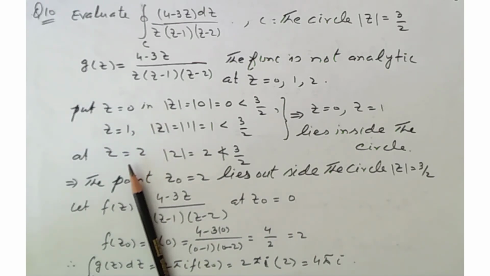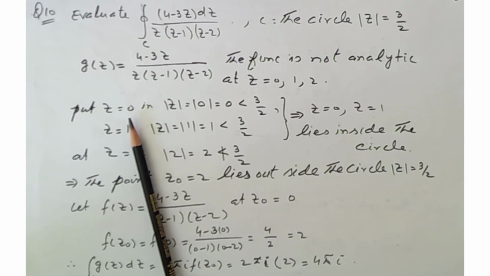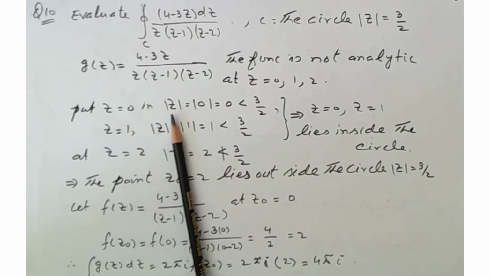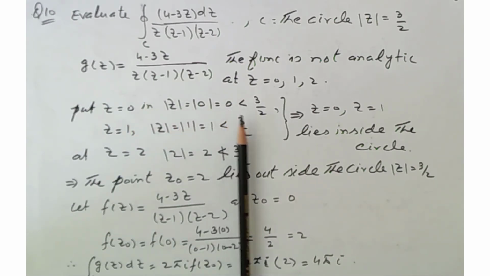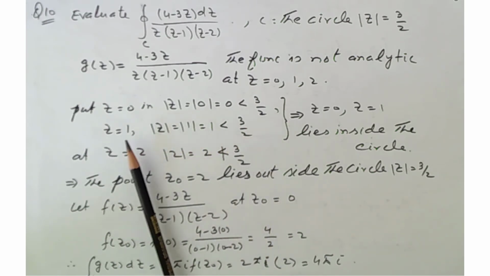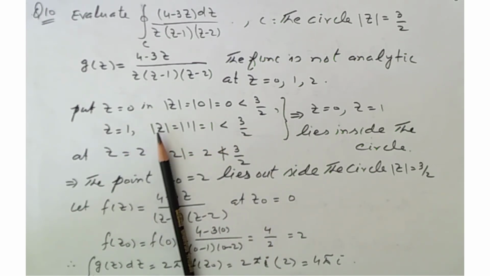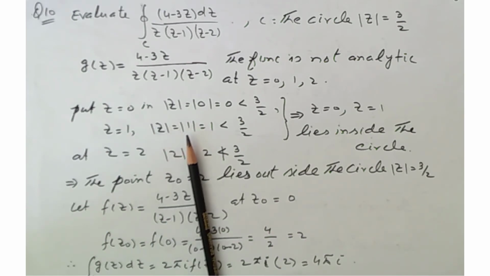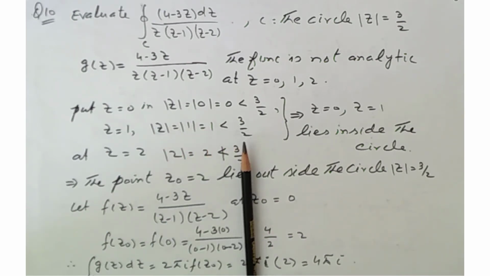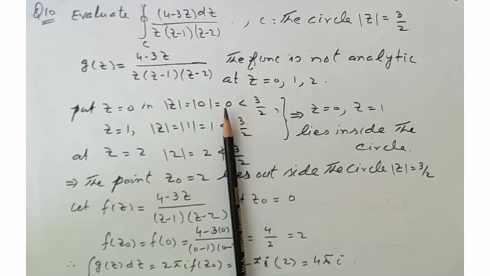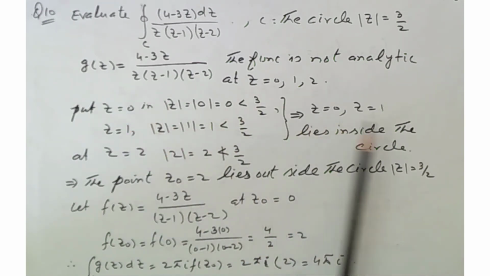Now we check whether these points lie inside or outside the given contour. First we put z = 0: |0| is 0, and this is less than 3/2. Also when we put z = 1, this becomes |1|, and 1 is less than 3/2. So these 2 points lie inside the circle.